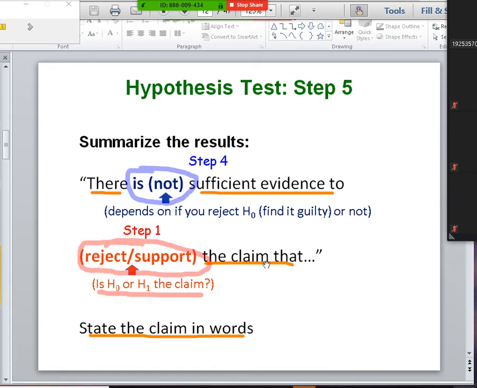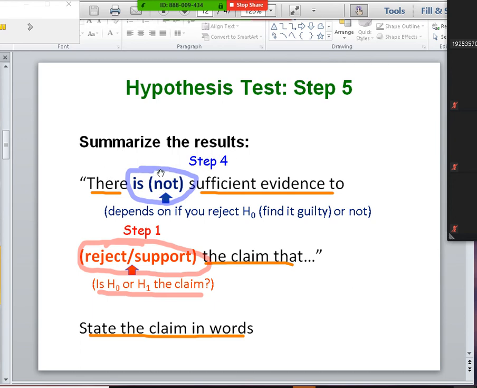All right, so step 5. All you need for step 5 are these words. And the black words never change. They're always going to be the same. They're blank, sufficient evidence to blank the claim that, and then whatever the claim is. The things that change are this part right here. This is based upon step 4.